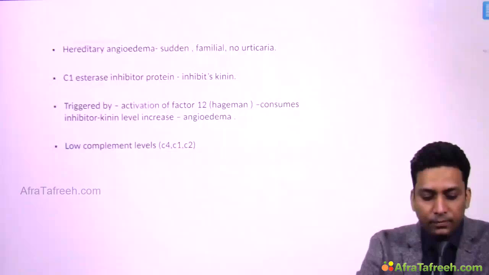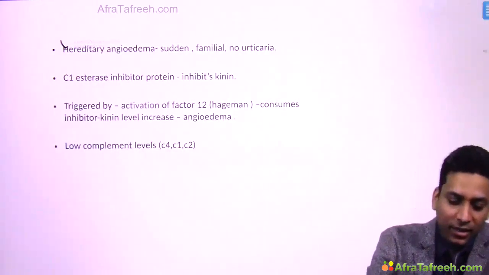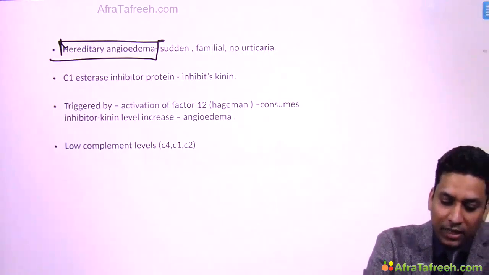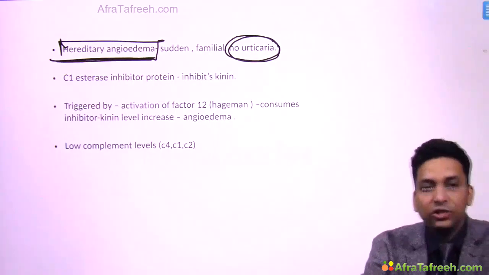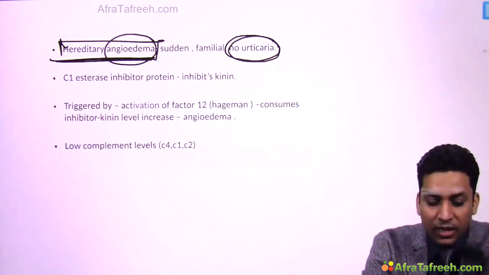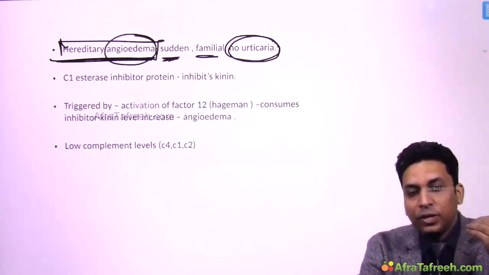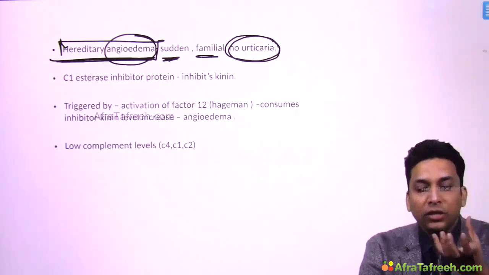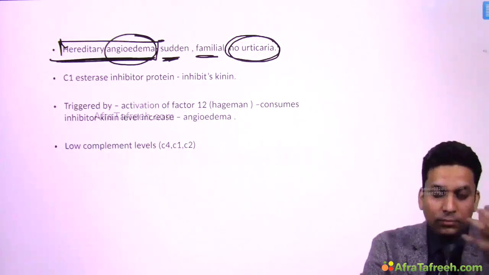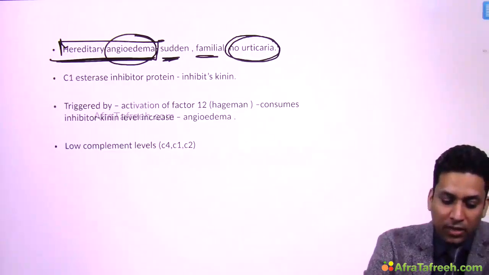Now there is one more condition, that is hereditary angioedema. Remember that here there is no urticaria. There is only angioedema, as the name itself is suggestive. This is familial and sudden. The patient will present suddenly with angioedema, a lot of swelling, and sometimes it can be in the subglottis area, which can lead to blockage of the airway. So this can sometimes be life threatening.